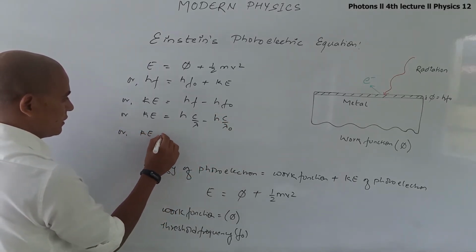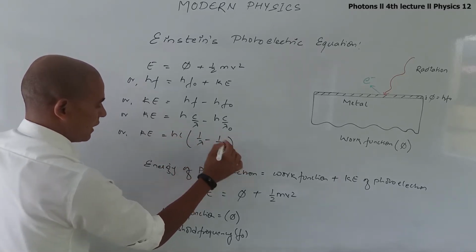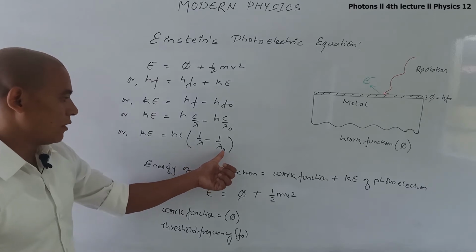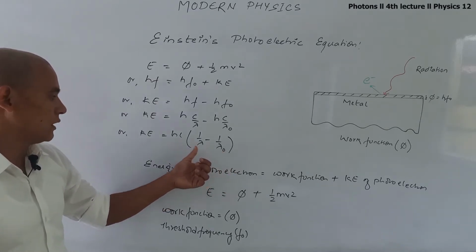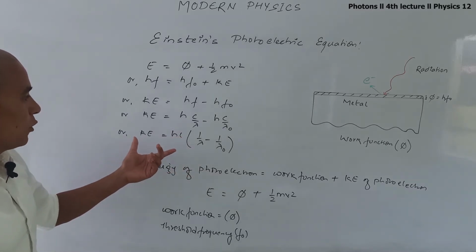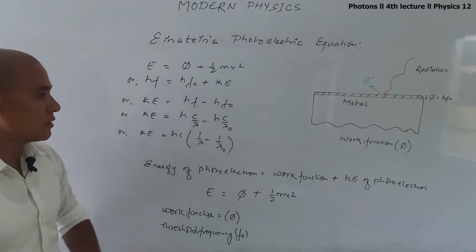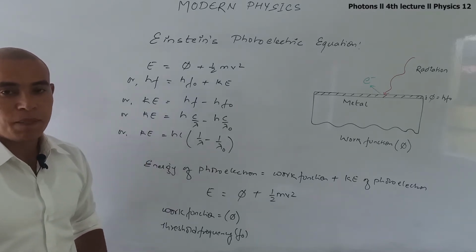So kinetic energy equals hc times (1 by lambda minus 1 by lambda naught), where lambda naught is the threshold wavelength and lambda is the wavelength of the radiation. h is Planck's constant and c is the velocity of light.